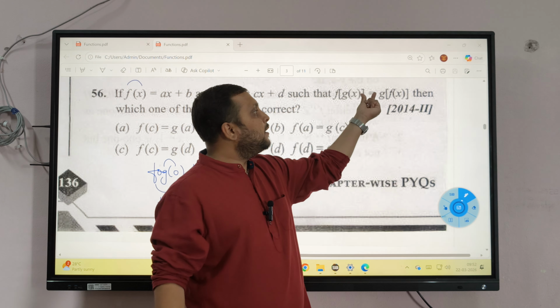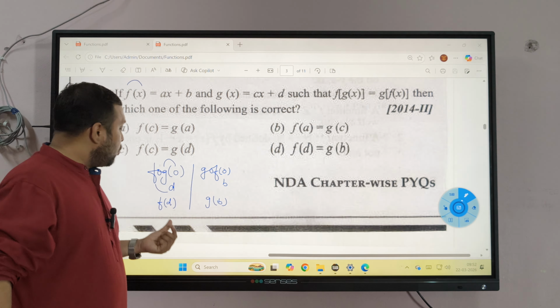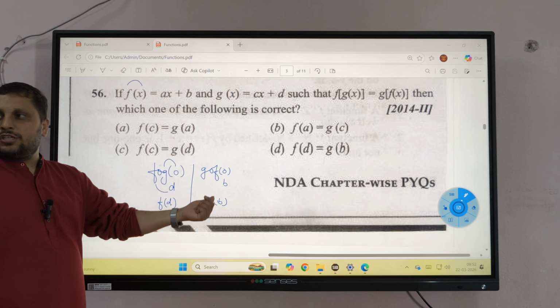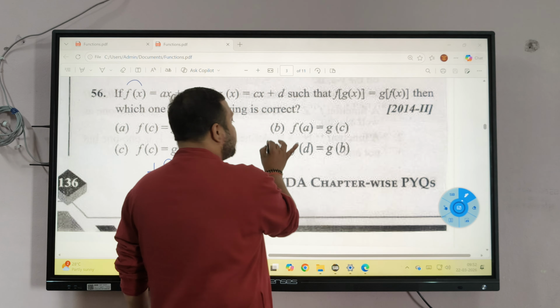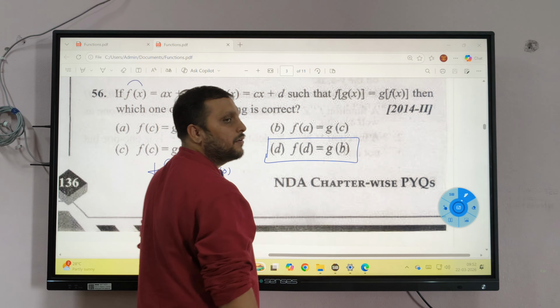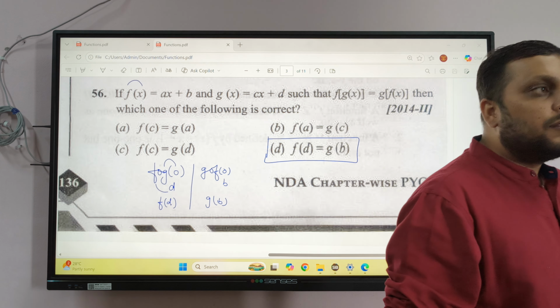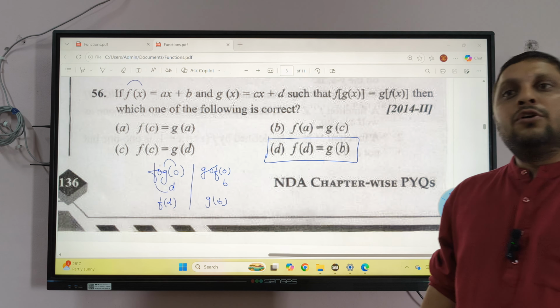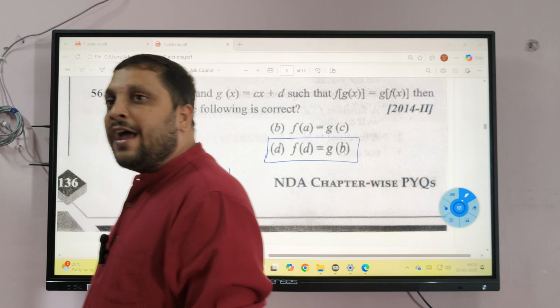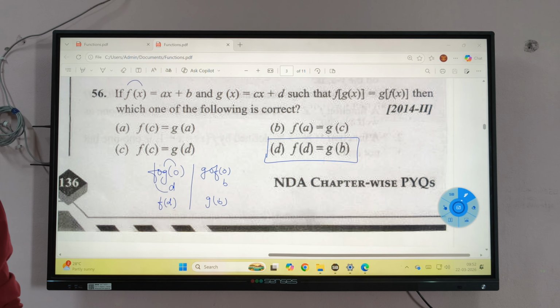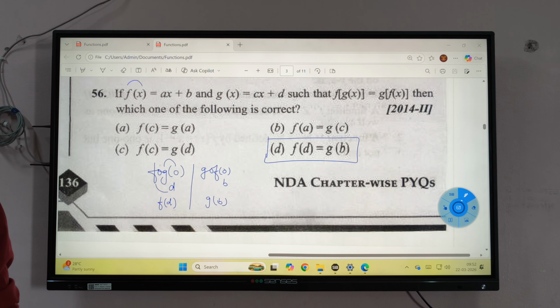As per the given data, they both are equal. So f of delta is equal to g of bravo. Where is it written? Clear? Yes or no? Sure. Fine. Okay?